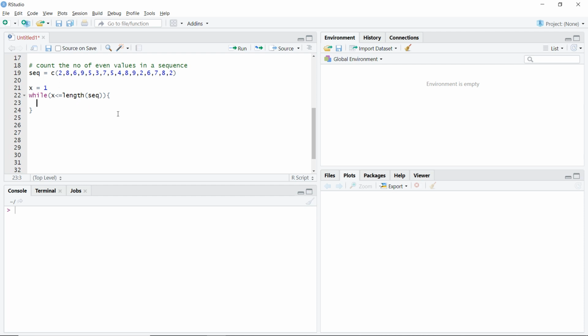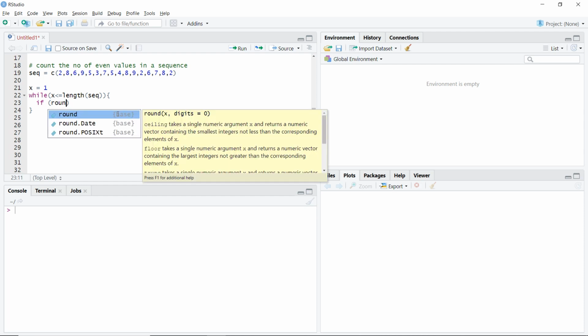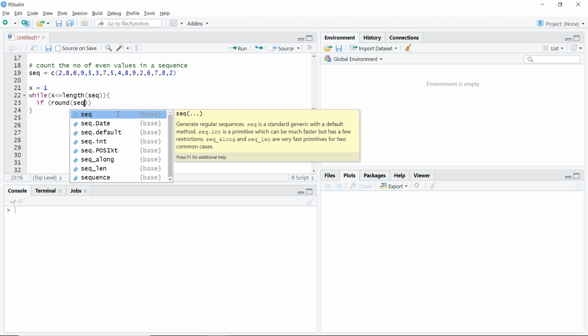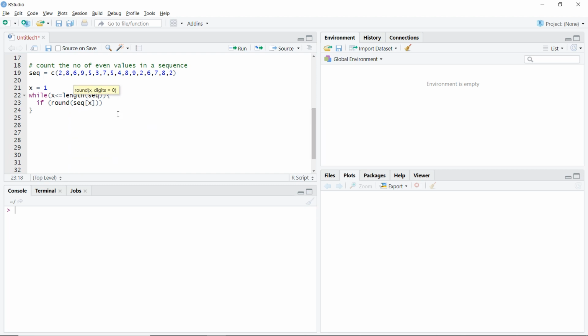Now I'll have to specify my if. If round of seq x, this is the particular value we are talking about because x is the number of the value that we are considering from the seq.